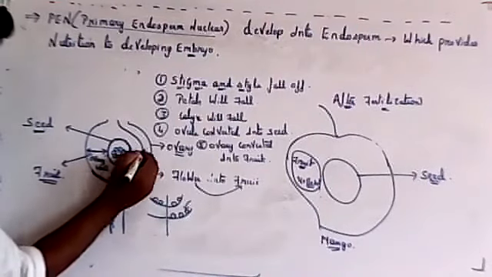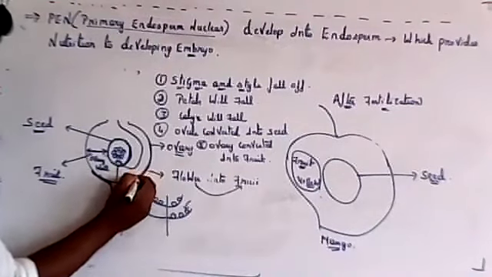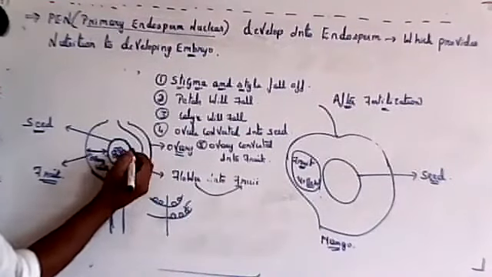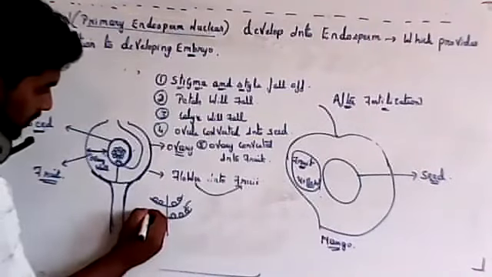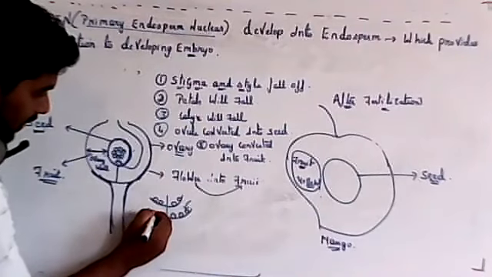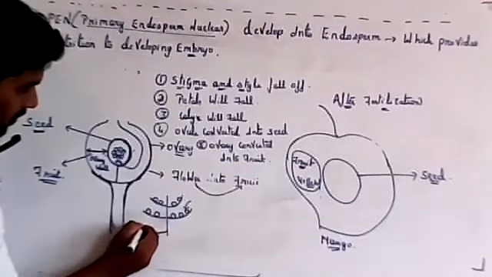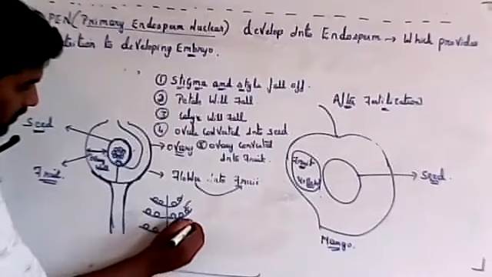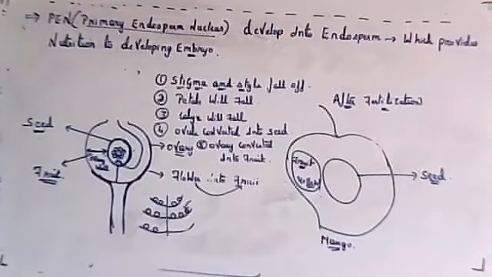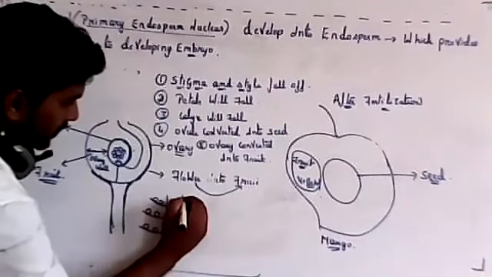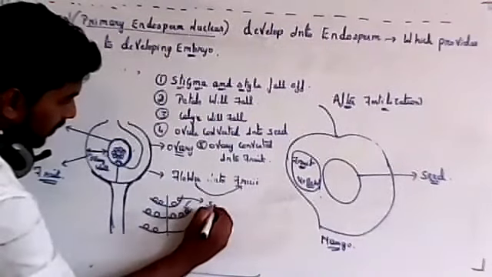But in angiosperms the ovules are not exposed outside. They are present inside the ovary wall. So there is the ovary wall, then some space, and inside that there is an ovule. That doesn't happen in gymnosperm. In gymnosperm the ovules are directly exposed to the atmosphere. So after fertilization there is directly formation of seed.